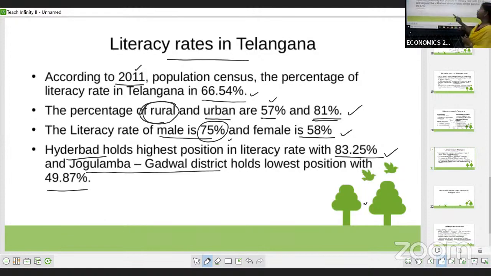The female literacy rate is 58%, and the male literacy rate is 75%. Hyderabad district stands in the first position with a literacy rate of 83.25%, and Jogulamba Gadwal district stood in the last position with 49.87%.